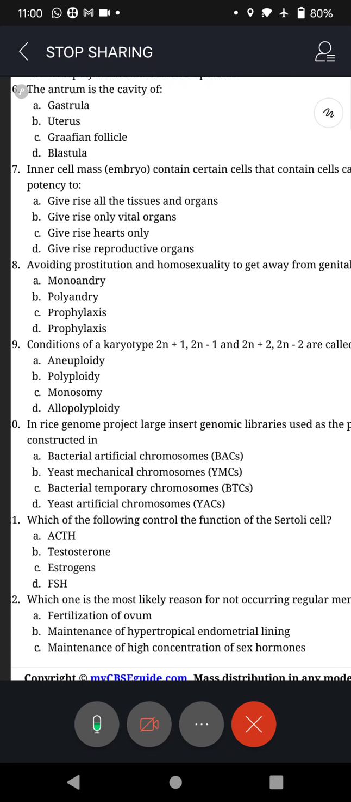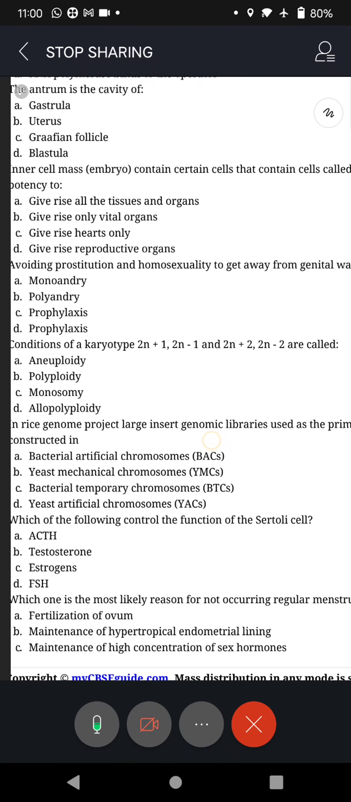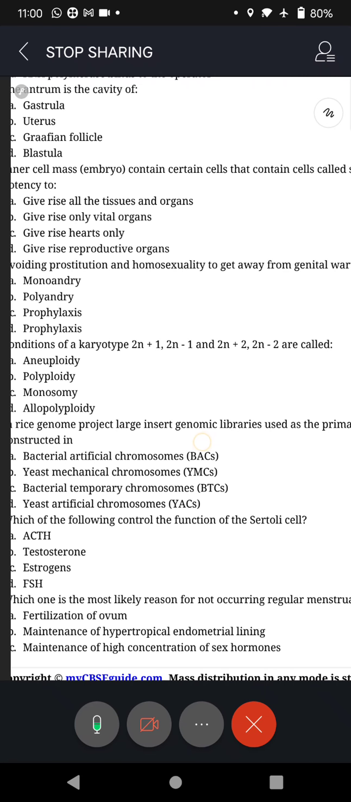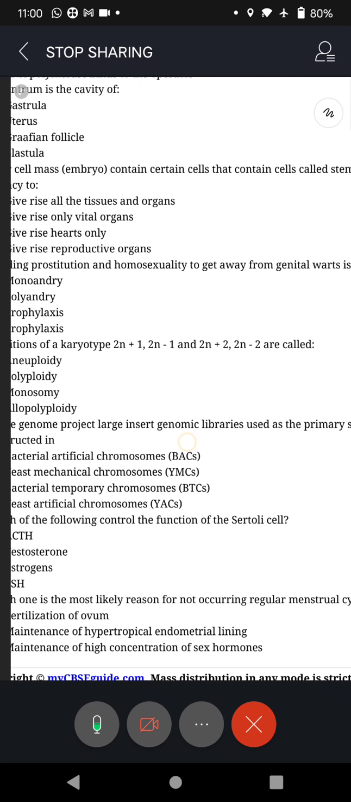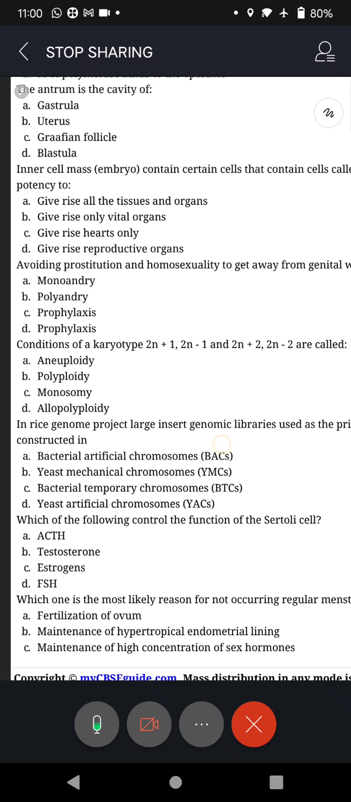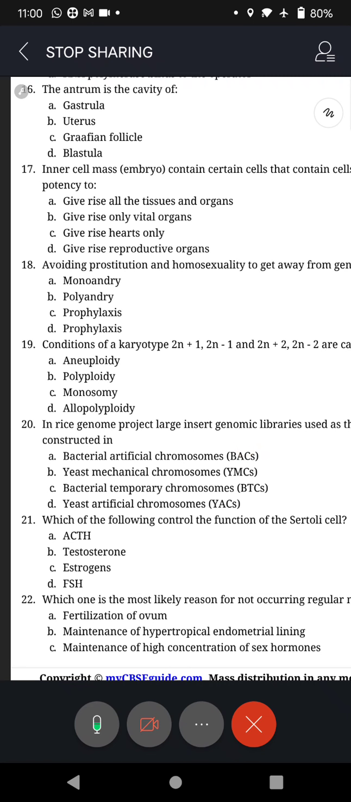Then question number 19. Conditions of karyotype, that is the way the chromosomes are arranged. 2n plus 1, 2n minus 1, 2n plus 2, 2n minus 2 are called, what is this 2n here? Diploid condition of the cell. Okay, two sets of chromosomes are present. So whether it is plus or minus, what is it called? Aneuploidy,